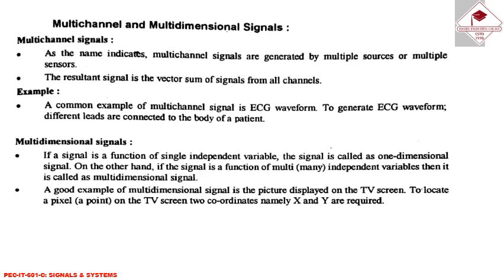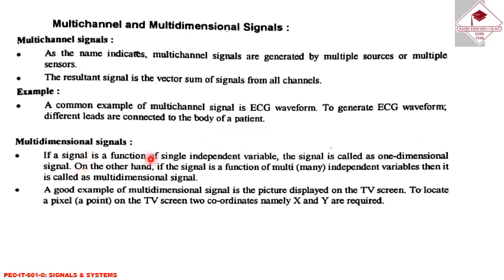Next, multi-channel and multi-dimensional signal. In case of multi-channel signal, as the name indicates, multi-channel signals are generated by multiple sources or multiple sensors. The resultant signal is the vector sum of signals from all channels. A common example of multi-channel signal is ECG waveform. To generate ECG waveform, different leads are connected to the body of a patient.